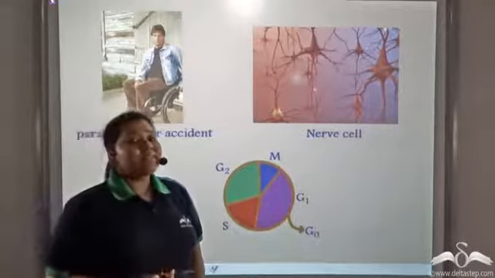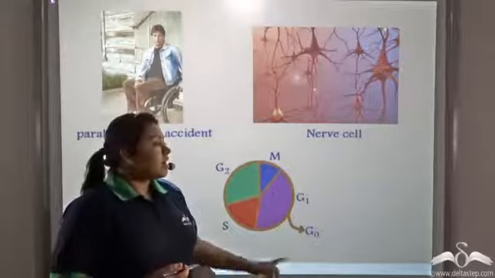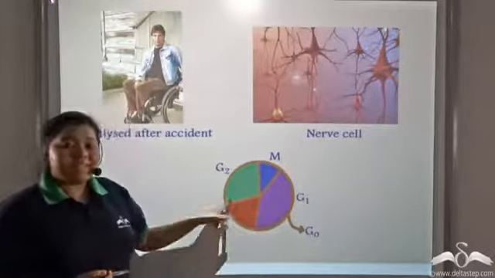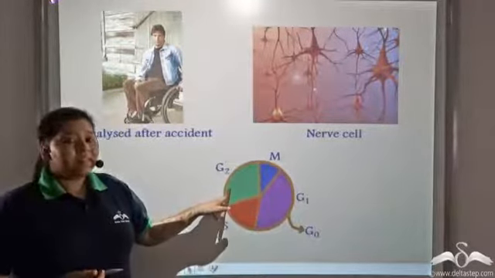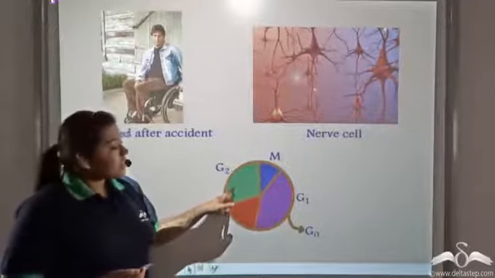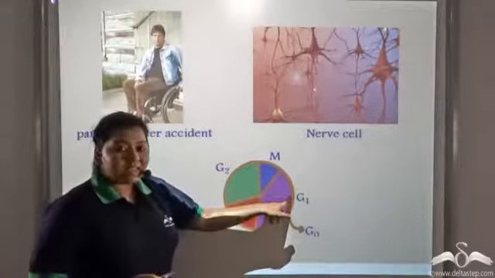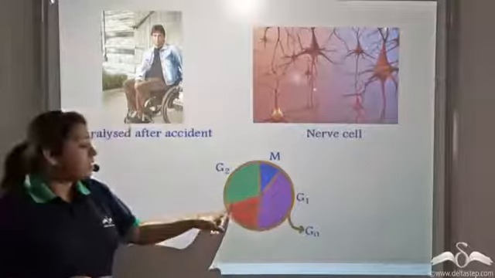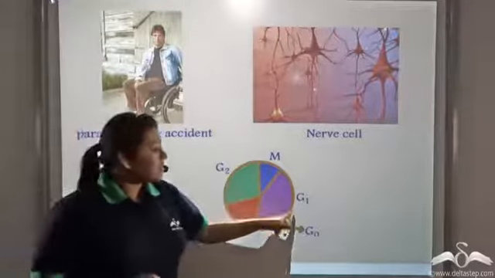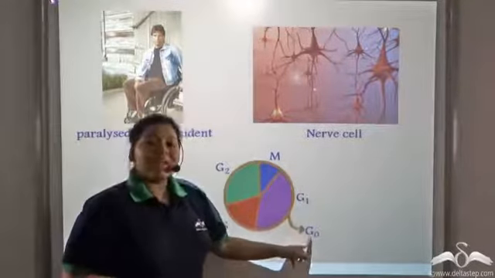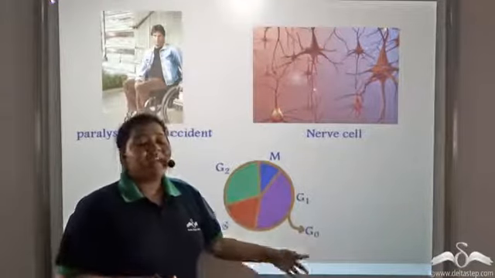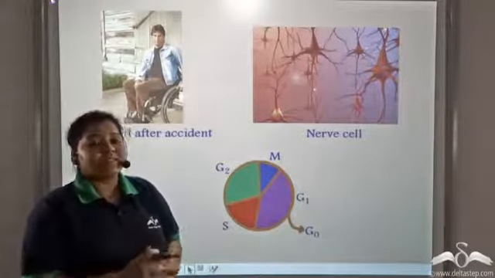So what happens in the nerve cell? Does it not go through the entire cell cycle? Well, no, it does not. It enters into the G1 phase, but instead of going to the S phase, it enters into another phase known as the G0 phase, and the growth stops there.